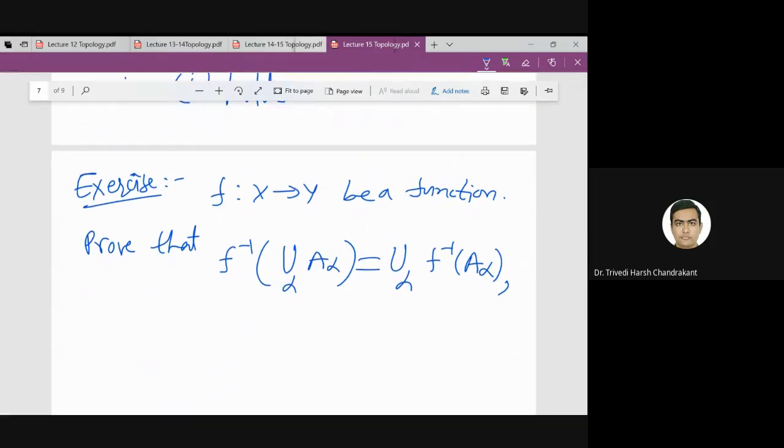So what is A_alpha? A_alpha is a subset of the codomain, right? Because we are discussing the f inverse function. So this we already used.